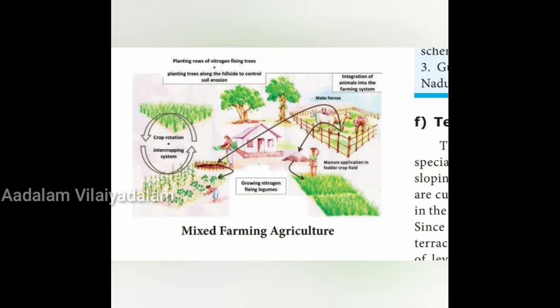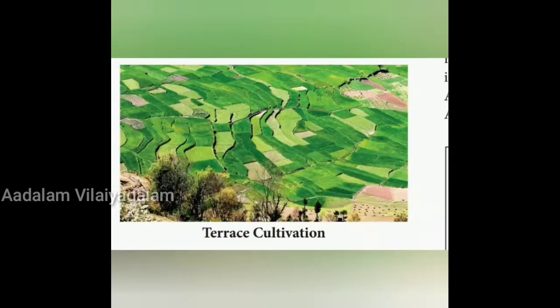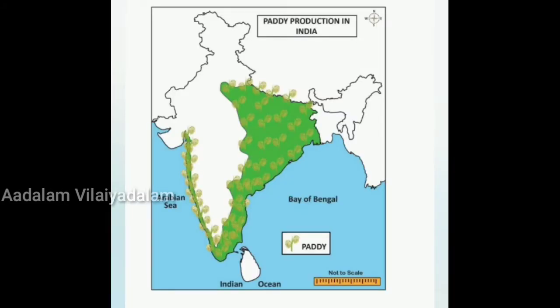Next is about major crops cultivated in India, the food crops. The first we'll see about food crops: rice. Rice is an indigenous crop. India is the second largest producer of rice in the world after China. It is mainly a tropical crop growing mainly with a temperature of 24 degrees Celsius and annual rainfall of 150 centimeters. Deep fertile clay or loamy soils are suited well for rice cultivation.